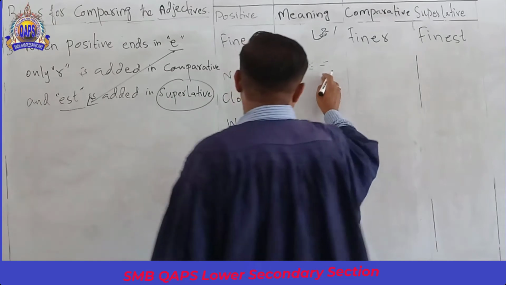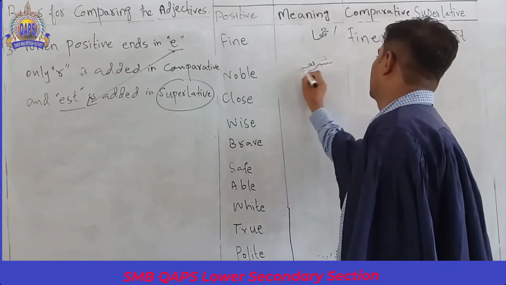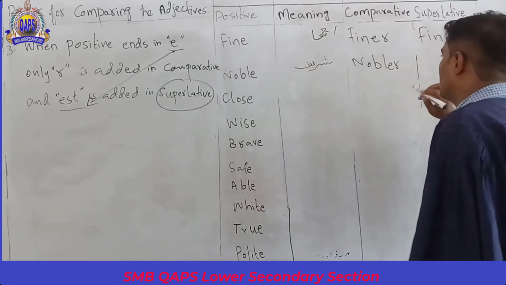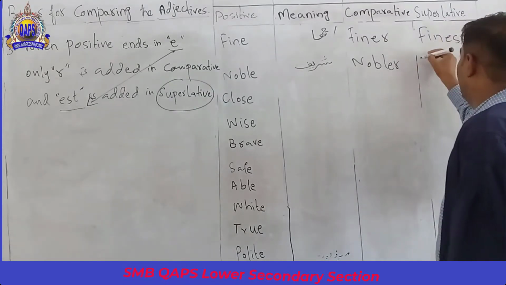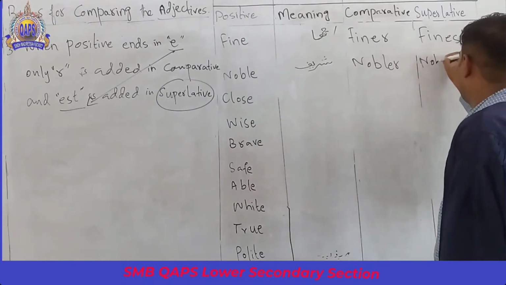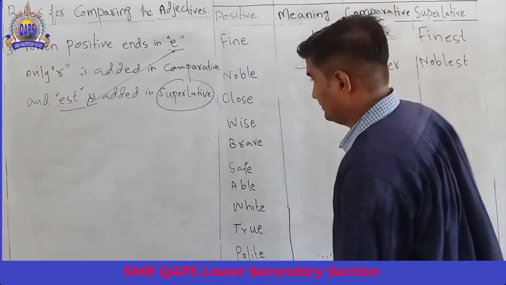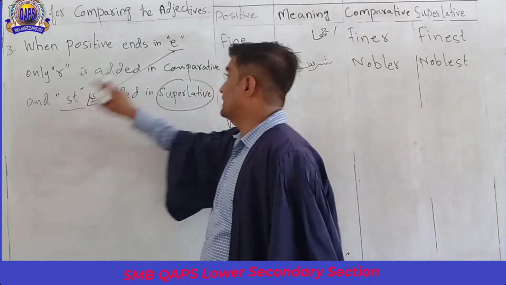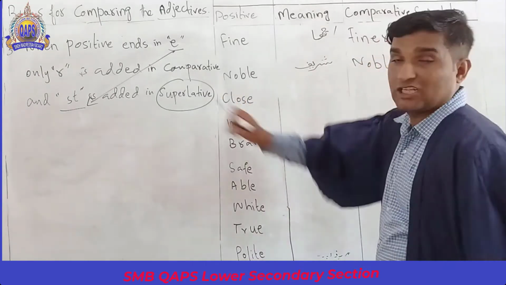Number two is noble. Noble means honorable. In the comparative, following the rule, you add R after E, and to make the superlative you add just ST. E is already there, so you add ST to make the superlative.